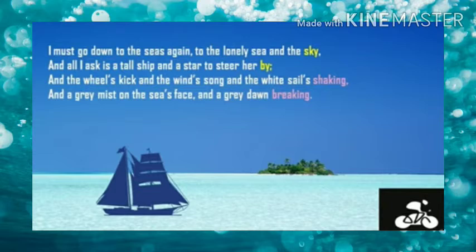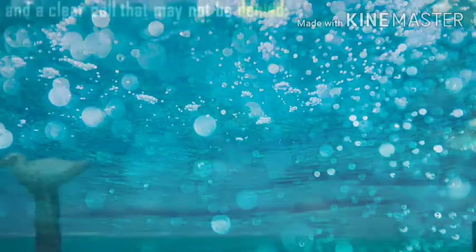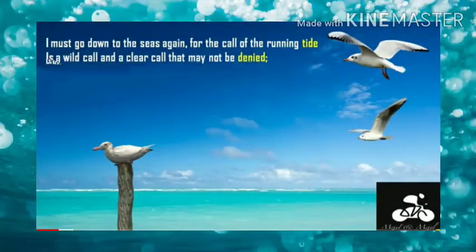And the wheel's kick and the wind's song and the white sail's shaking, and a grey mist on the sea's face and a grey dawn breaking. I must go down to the seas again, for the call of the running tide is a wild call and a clear call that may not be denied.